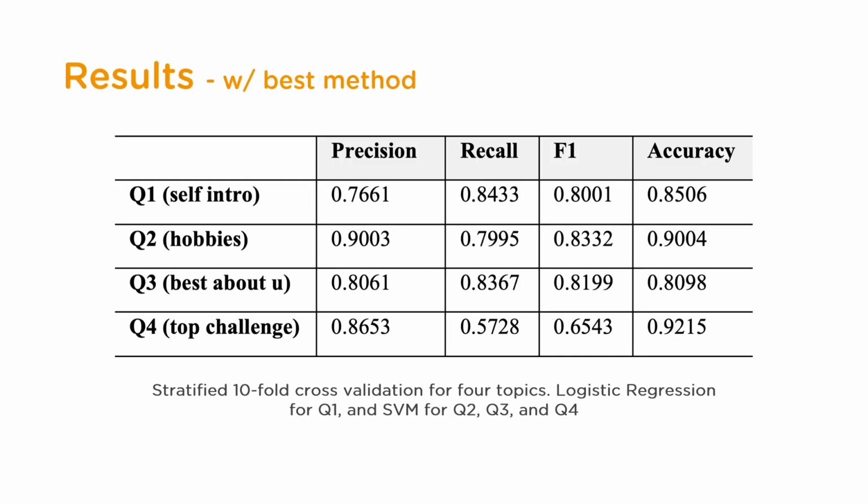Here, we present the result from the average performance of the best models per interview topic. We chose 4 interview topics that are often used in our interviews. There is a topic about self-introduction, a topic about participants' hobbies, a topic about their best quality, and a topic about the current challenge they are facing. Those topics are often used to build rapport and to elicit user responses. At the first step, we focus on improving general interview topics.